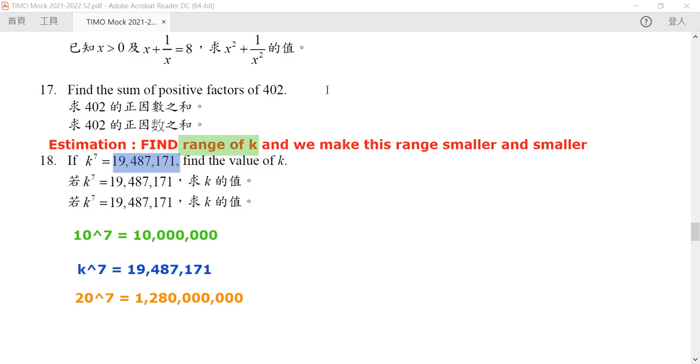So by these two estimations, we know that k must be some number between 10 and 20. So k is a 2-digit number, and its most significant digit is a 1.